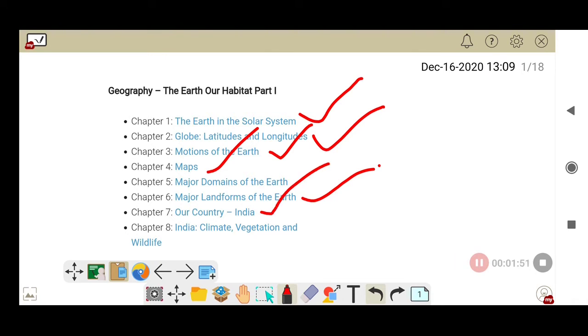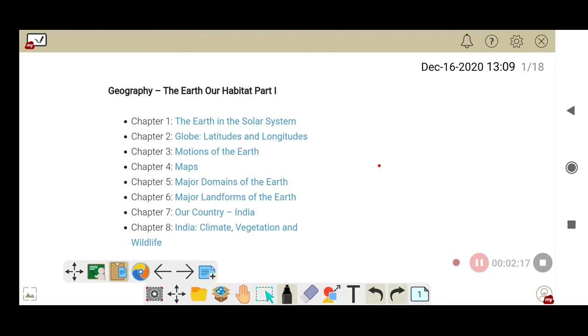Coming to chapter 7, we are going to learn about our country India. In this chapter we are going to know everything about India. Coming to chapter 8, India: Climate, Vegetation and Wildlife. Vegetation totally depends on climate, right? And wildlife totally depends upon natural vegetation. So in this chapter we are going to learn everything about climate, vegetation and wildlife, and their interlinking. Today I am going to tell you chapter 1, that is The Earth in the Solar System.